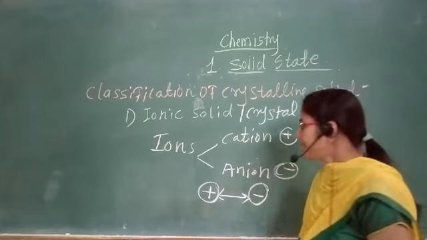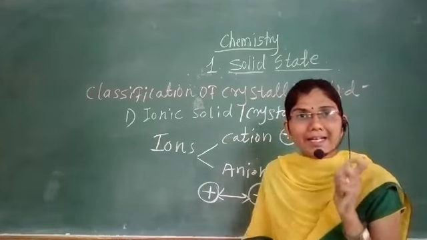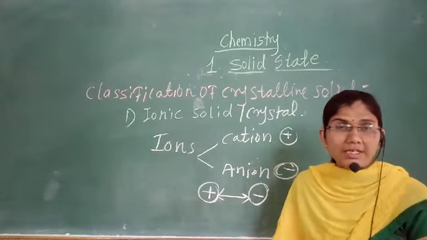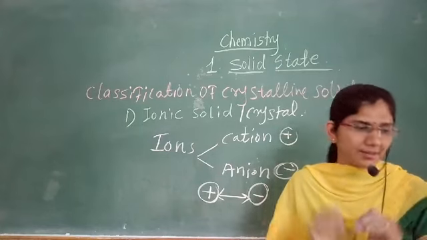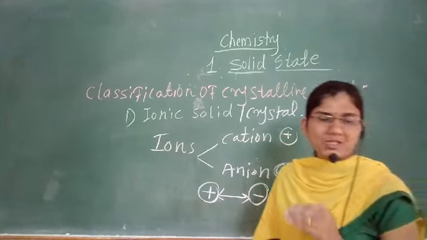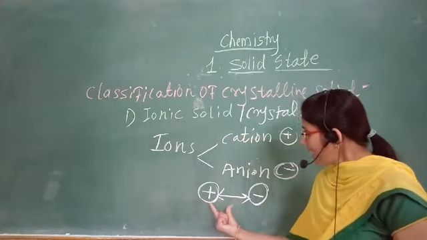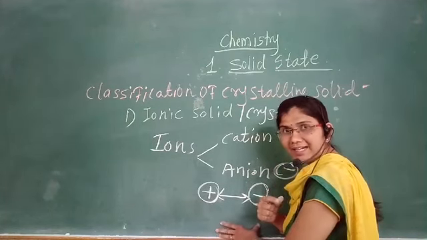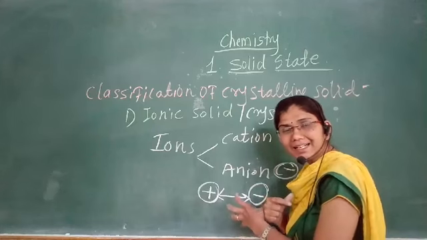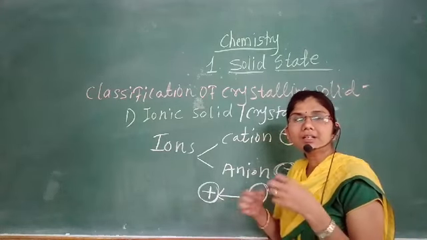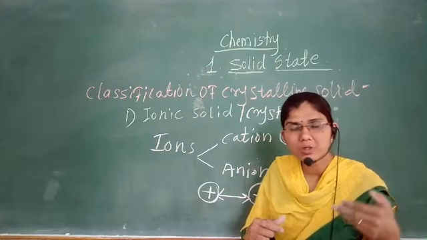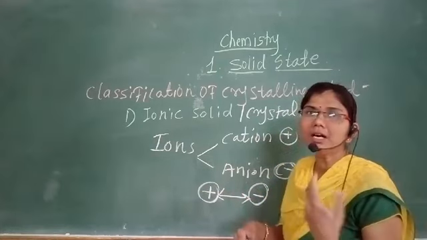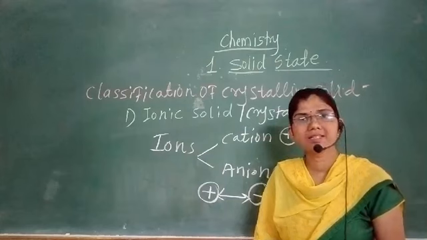Therefore, in the ionic crystals, the ions are held together by the electrostatic force of attraction between the oppositely charged ions. These are oppositely charged ions and they attract each other, but in what attraction? Electrostatic force of attraction. So, this is how the ionic crystals or the ionic solids are obtained.